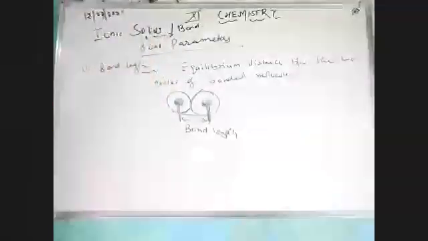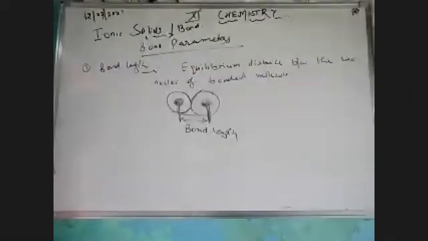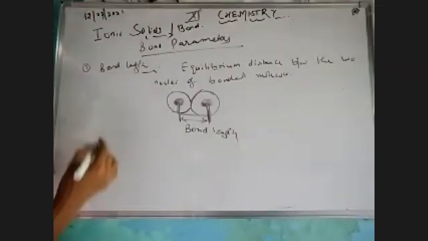Now another point: when we heard about the bond length, it was quite difficult to understand, so we modify our concept with the help of radius. Matlab, bond length and radius are the same, but we have given them different names for different bonds. For example, covalent radius.